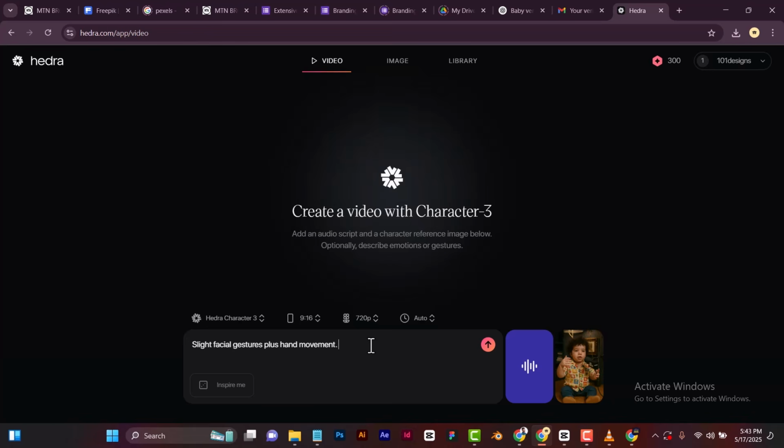So I think this is good. Our aspect ratio is set to portrait 9 by 16 because this would fly probably on phone. Our resolution is set to 720. All you just need to do now is you see this button here.